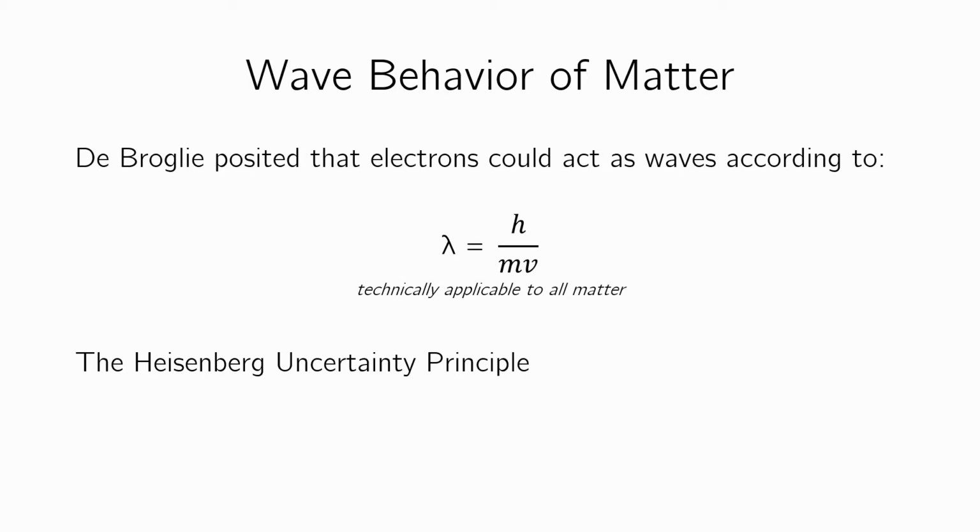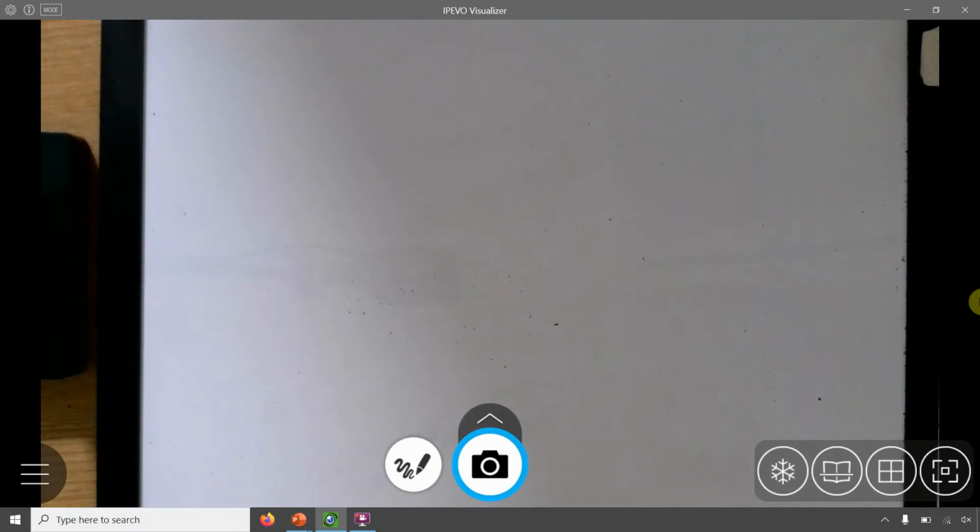So I can calculate the wavelength of you if you wanted to. You just have to put in your mass and your velocity and your h, and you're going to get your wavelength. So if I measured the light that's emitted from you, I can tell you what your wavelength is. And we'll look at an example right now.